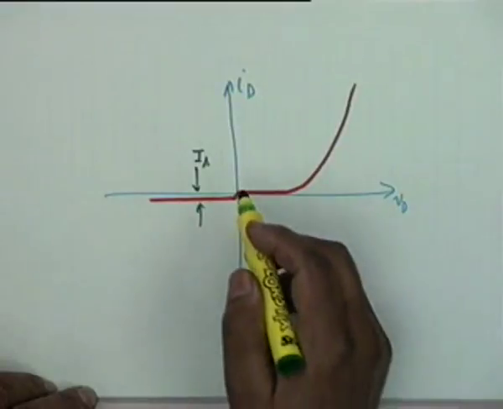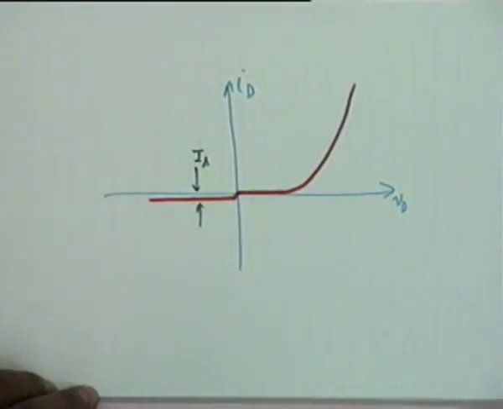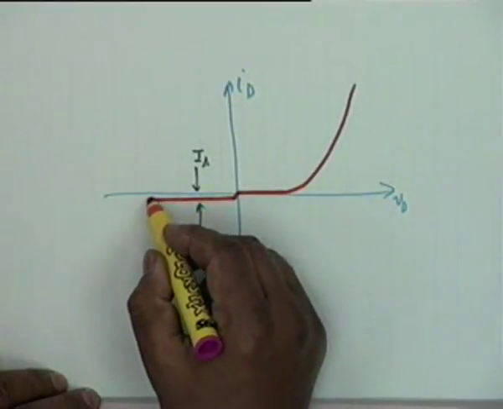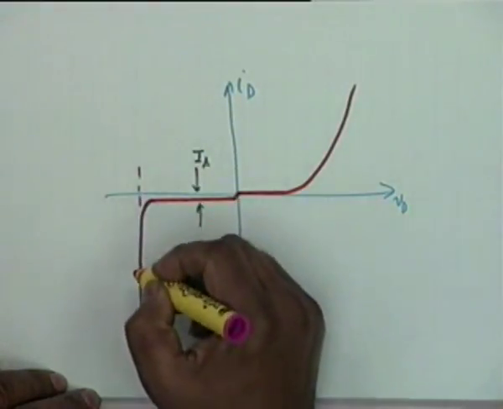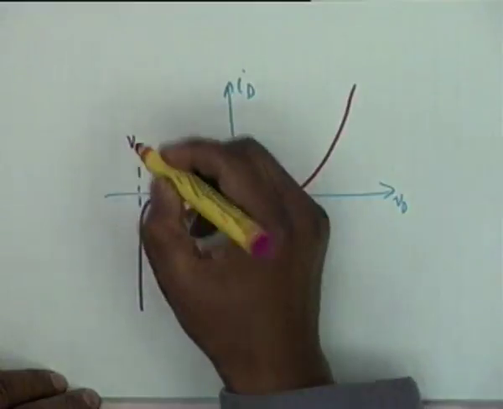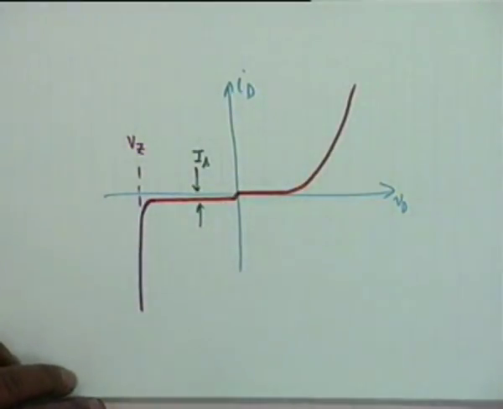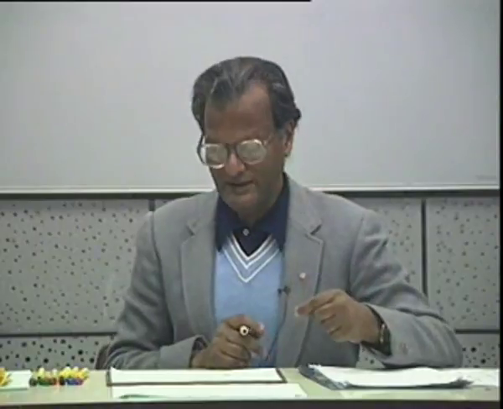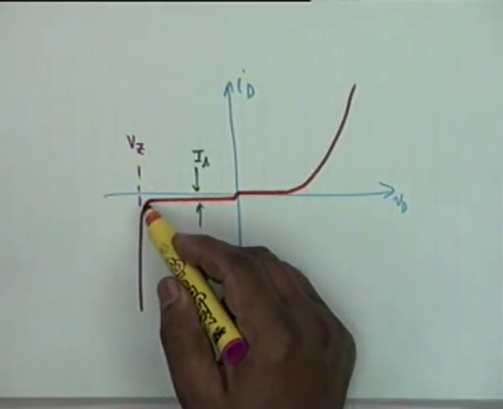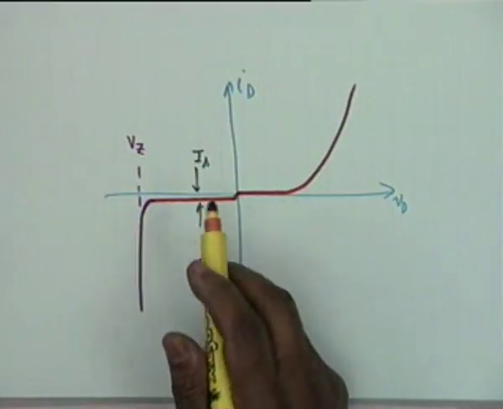However, it is found that if you continue to increase the reverse bias, then ultimately the junction breaks down. That is, at a particular voltage which we shall denote by Vz, at a particular reverse voltage, the current suddenly goes very high. The current suddenly at this voltage goes very high and the voltage does not change.